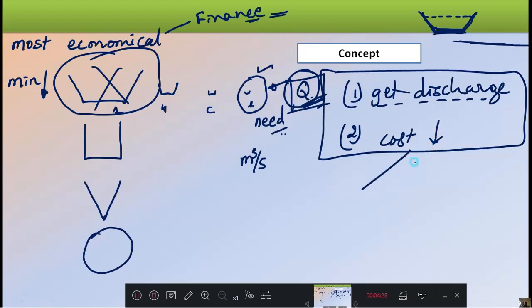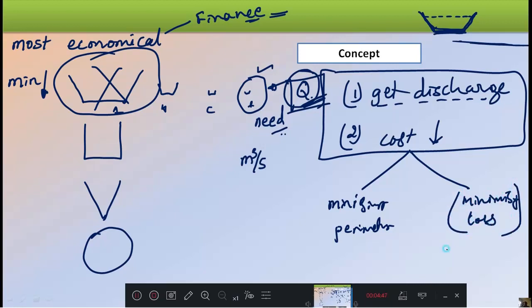Cost can be minimized by two parameters. One parameter is minimizing the perimeter, or minimizing loss. Both are somewhat the same. Where will these losses take place?